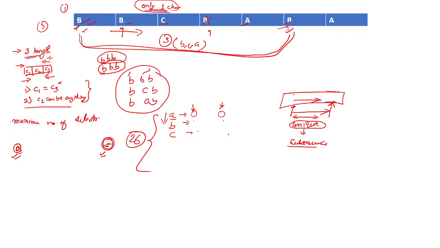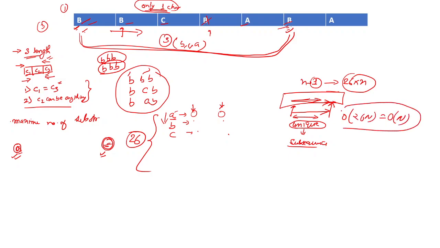So even if for each of those we have to iterate over this array, that is n for one character, and there can be 26 of them. So at max you iterate 26 times n. Order of 26n equals order of n, so the time complexity will be order of n only. Now let's see the code to get more clarity about it.